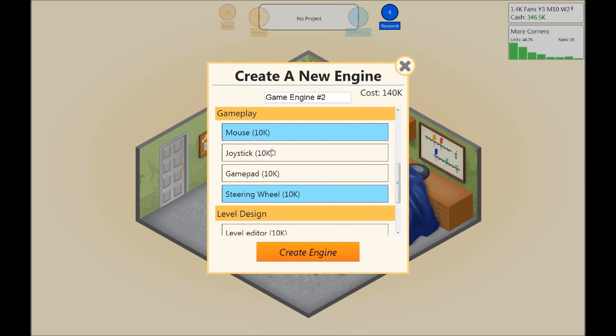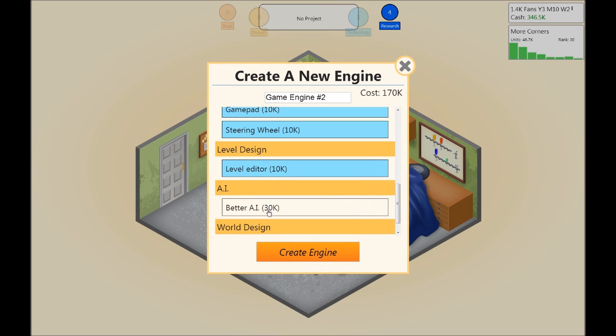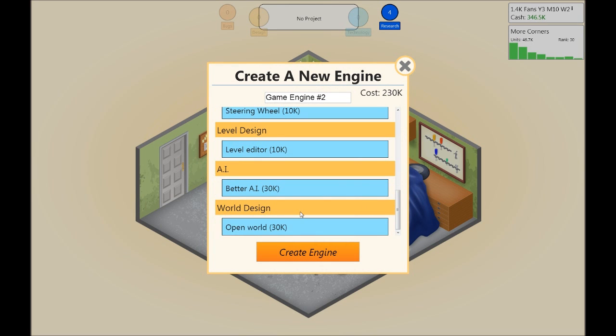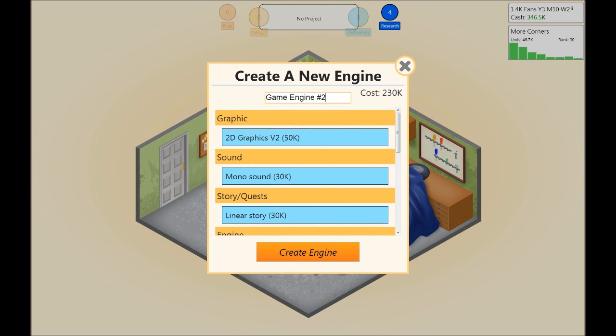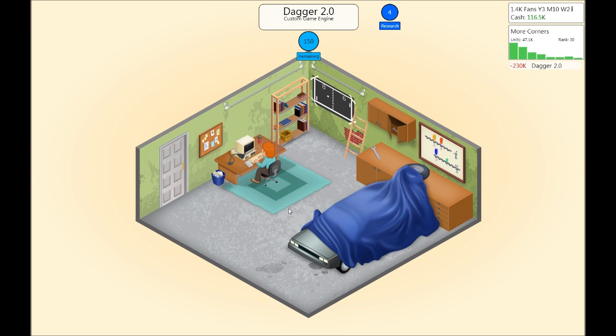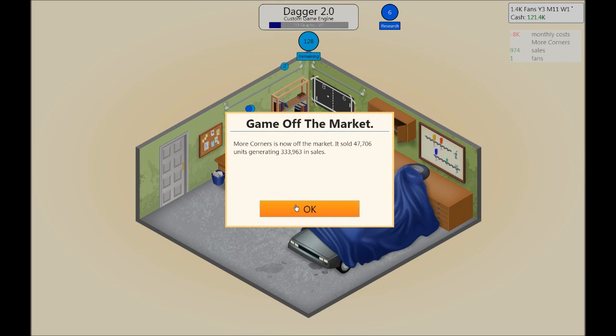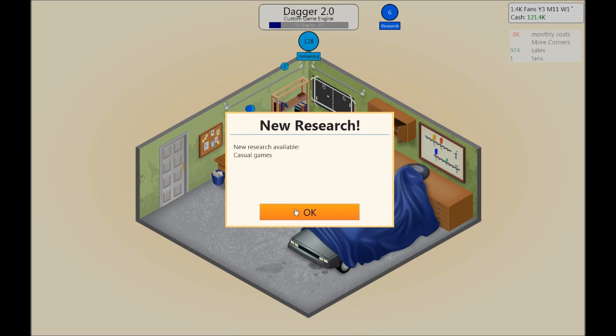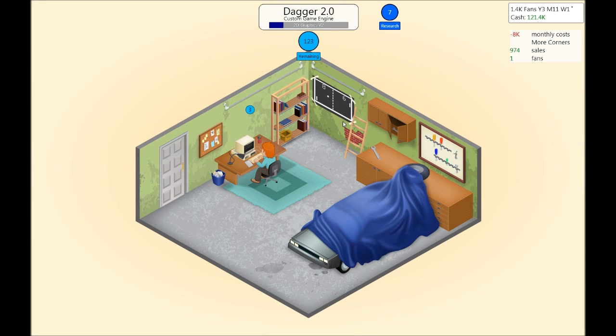So we can include mouse, joystick, gamepad, level editor, better AI, open world. Yeah, we're gonna do everything. It's gonna be Dagger 2.0. There we go. Gonna cost us a lot of points, but we're gonna be using this engine later on. It's kind of tricky. You can't go back, and of course, casual games. That's good. I'll use research for that. You can't go back and see what you incorporated into your different engines.